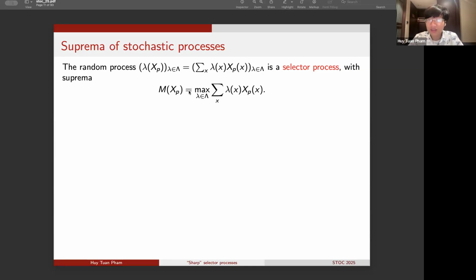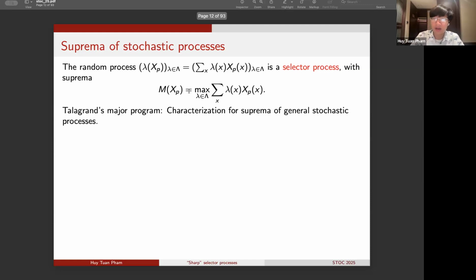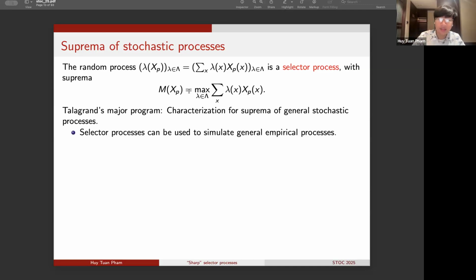Now, beyond the Gaussian case, it's a challenging task, and Talagrand has a major program to characterize the suprema of general stochastic processes. In this context, it turns out that selector processes play a crucial role, so they can be used to simulate very general processes, such as general empirical processes.